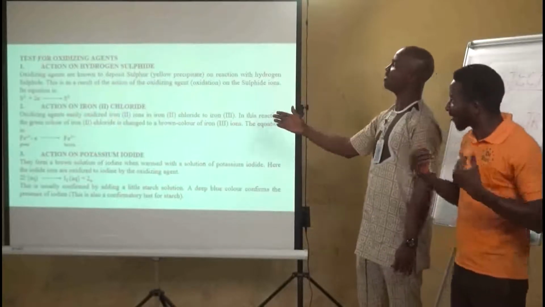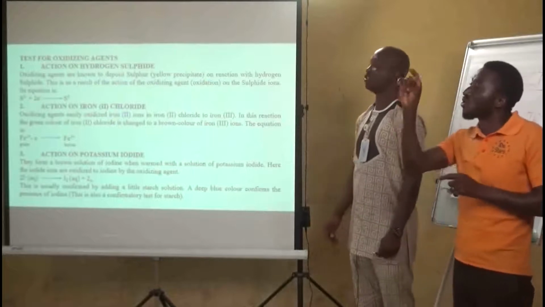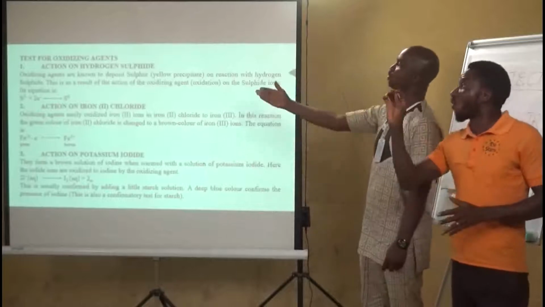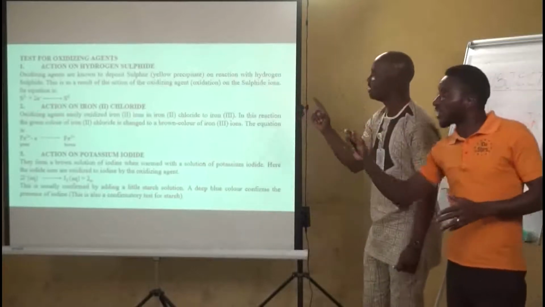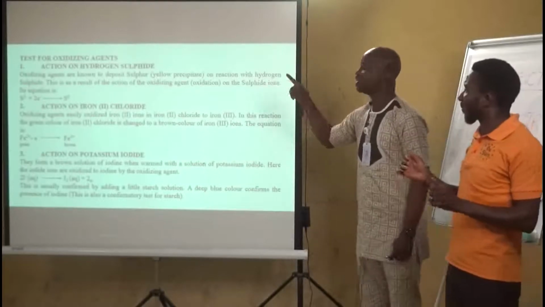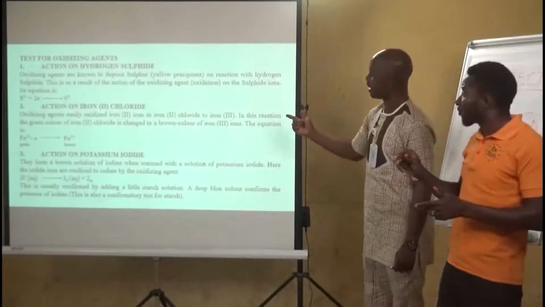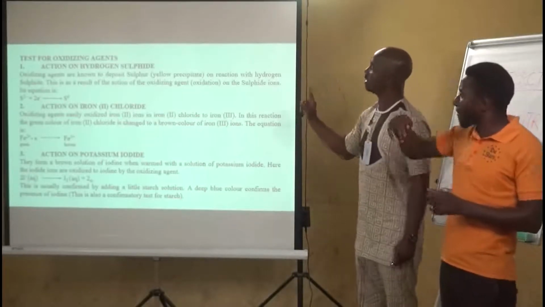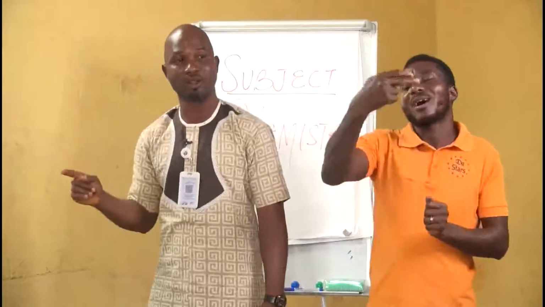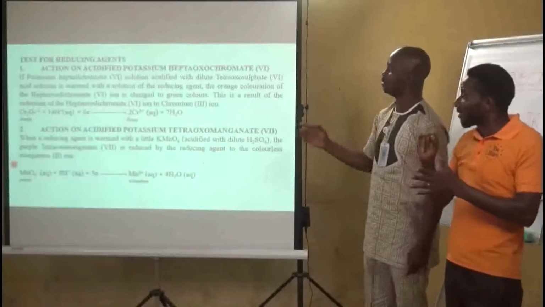Now, from these processes, you can identify an oxidizing agent and also a reducing agent. These are the tests. For an oxidizing agent, any substance that you react with hydrogen sulfide and it deposits sulfur is an oxidizing agent. While any substance that, when you react with potassium tetraoxomanganate(VII), makes the purple color change to colorless is a reducing agent.